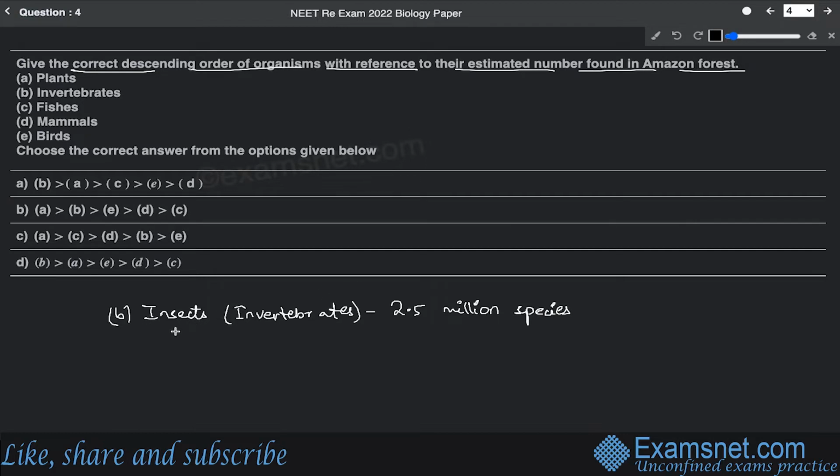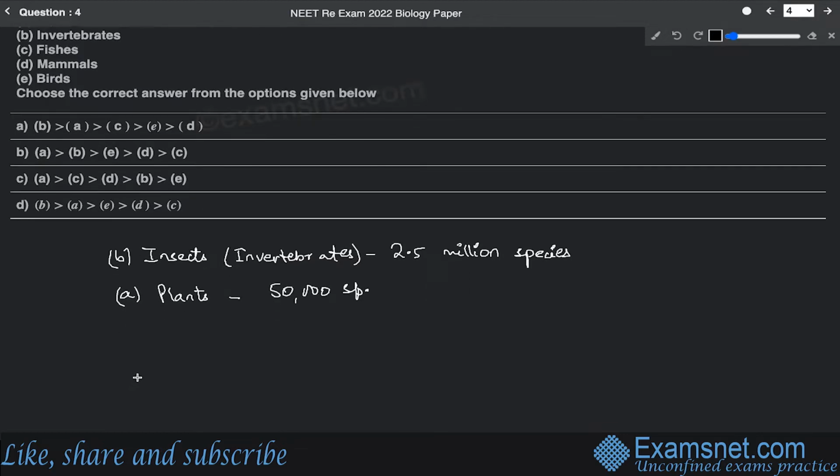Now, just after insects, in case of vertebrates, the greatest number is that of the plant category. All right. So the next is definitely your plants, which count for approximately 50,000 species. Then after plants, the next category in the animals, the vertebrates, are the fishes. So then comes the fishes category. So this will count for 3,000 species.